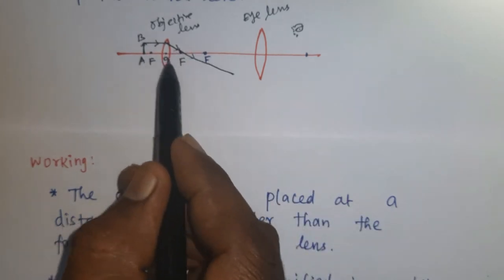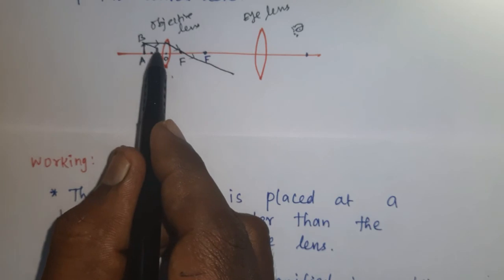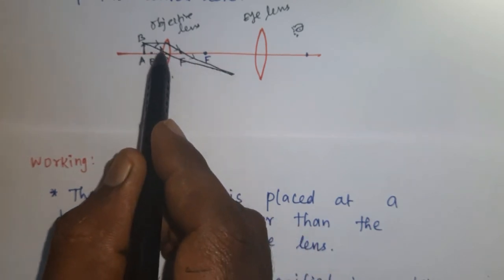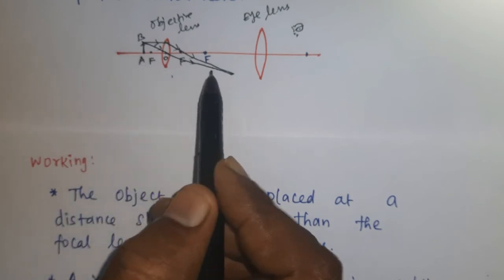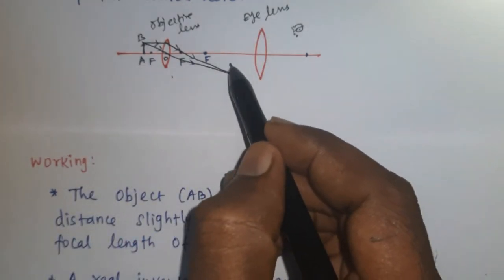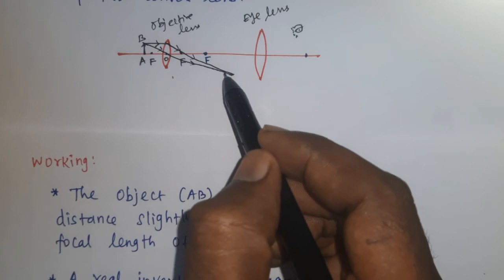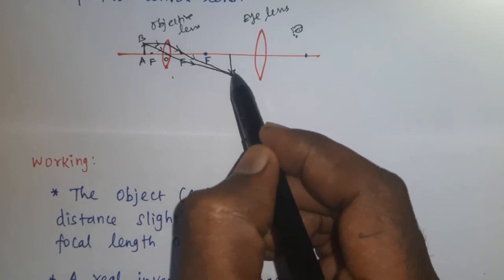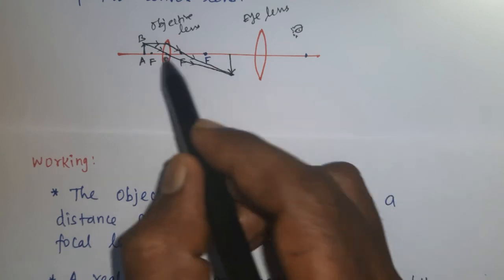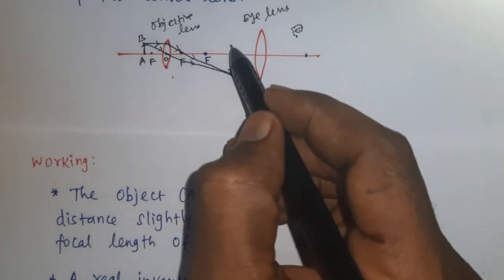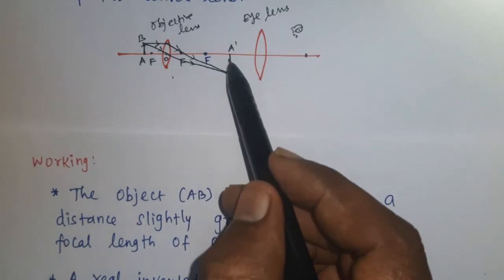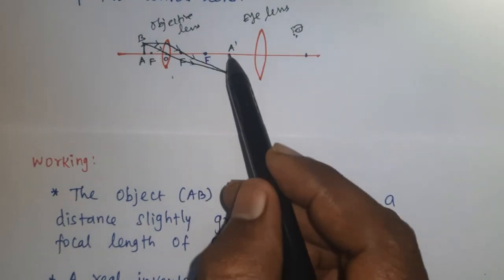If a ray passes through the optic center, it won't get any deviation. This is the second ray. Now the refracted rays meet at a point. That point gives the position of the image formed by the objective lens. This is A dash B dash. This real and inverted image is formed in a magnified way.